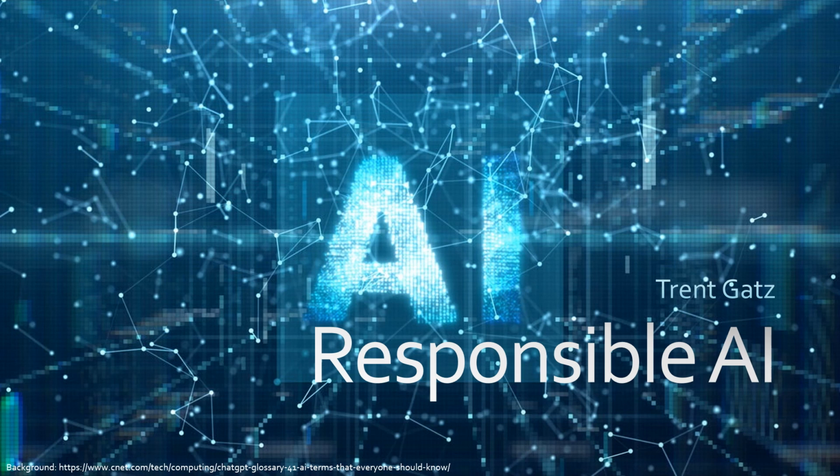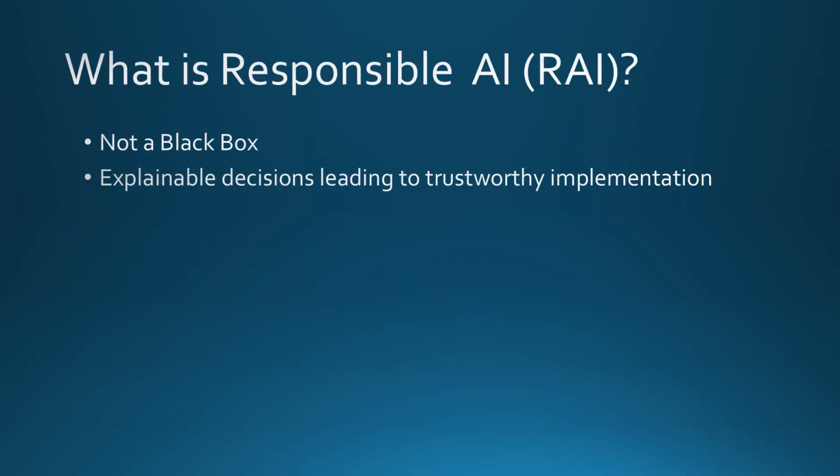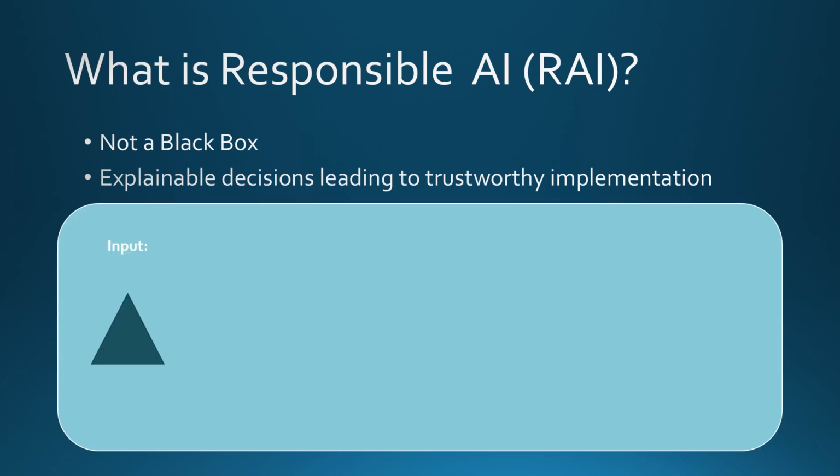Today, I'm going to share an overview on responsible AI, highlight the differences from traditional AI, the importance of the shift, and provide some examples on how this affects you. Let's define responsible AI. Responsible AI is not a black box. It provides rationale for its decision-making process, enabling trust to be built on the system. Let's look at an example below.